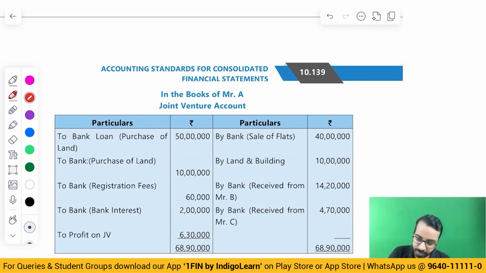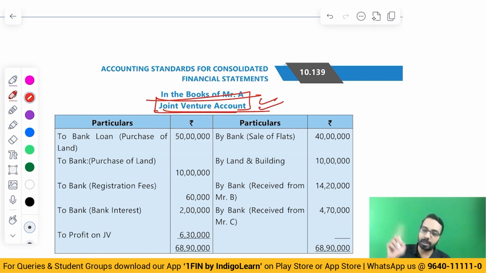Then what will happen? A will maintain joint venture account. When I say A is maintaining joint venture account, what A will do is any expenses that A has incurred on behalf of the joint venture, you will debit to the joint venture. Any income you have collected on behalf of the joint venture, you will credit to the joint venture. So, for example, purchase of land, 50 lakhs. It is in the books of A. Now, A has taken loan, and A has purchased the land.